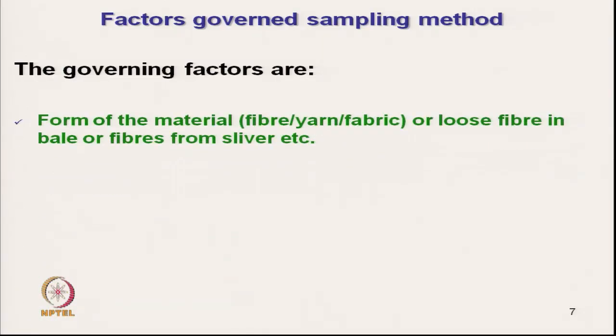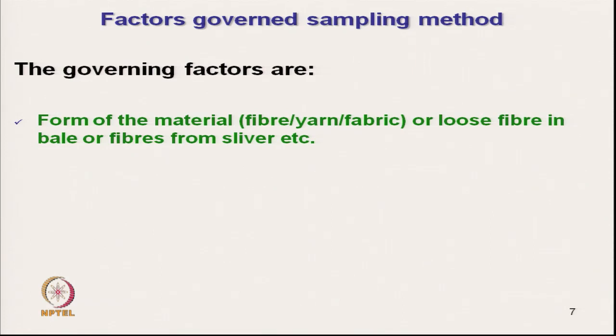The governing factor for sampling, that means what type of sampling we will adopt, is decided by the form of the material, whether it is in fiber form, yarn form, or fabric form.